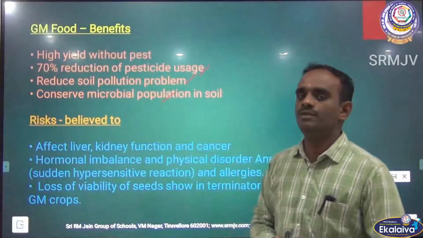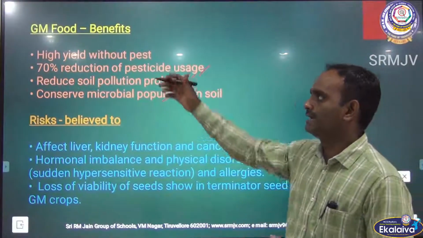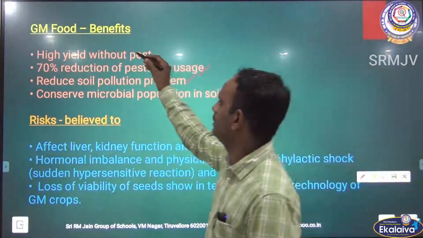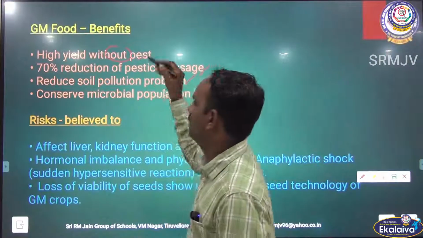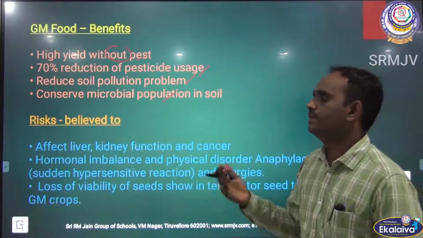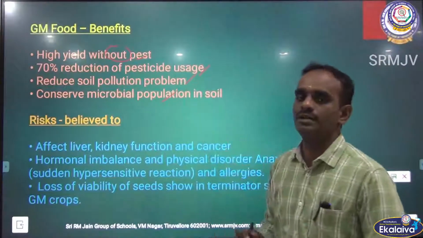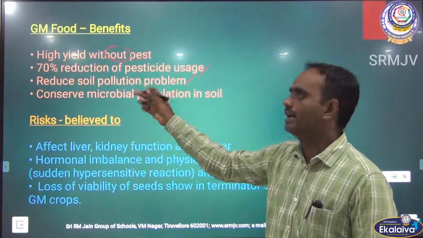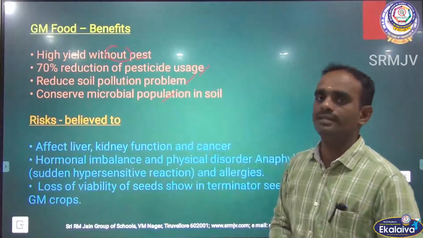That is golden rice. It has a high yield without pest, we should not use any pesticide, and without pest it gives more production. 70% reduction of pesticide usage, and then reduced soil pollution, and conserved microbial population.